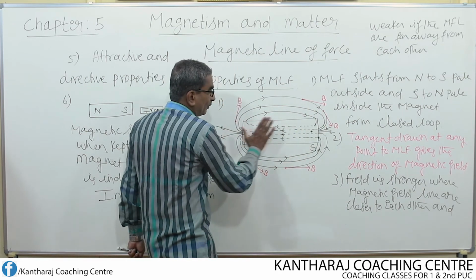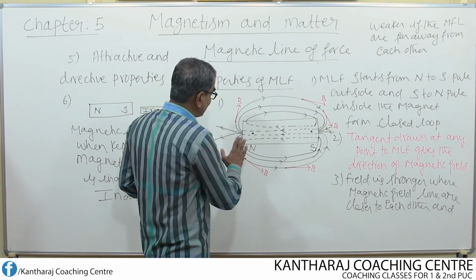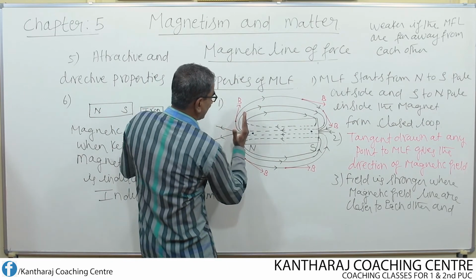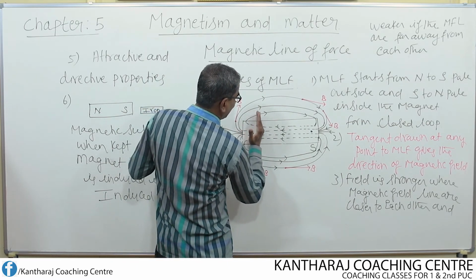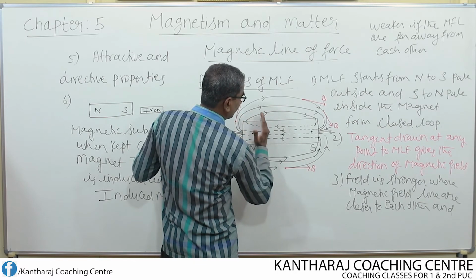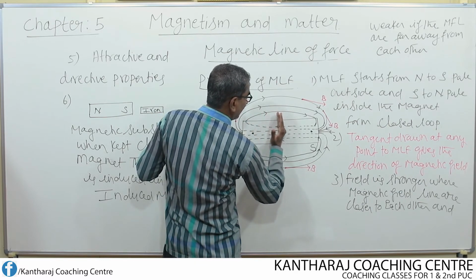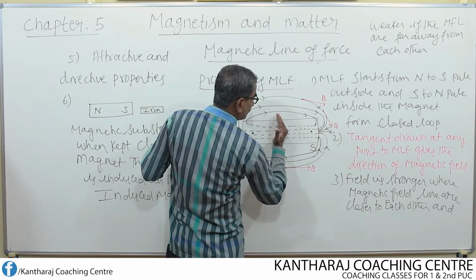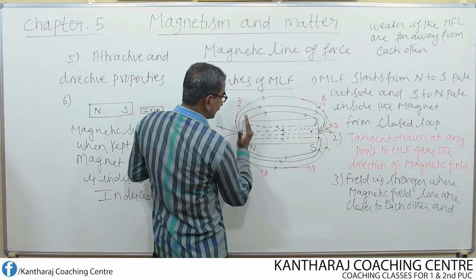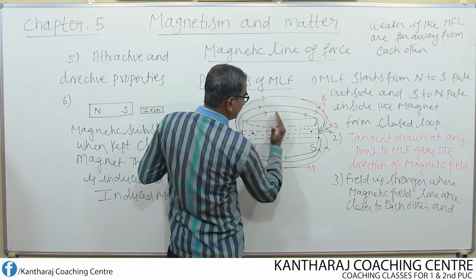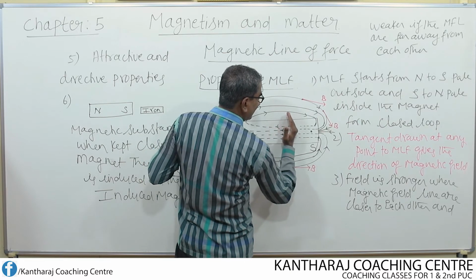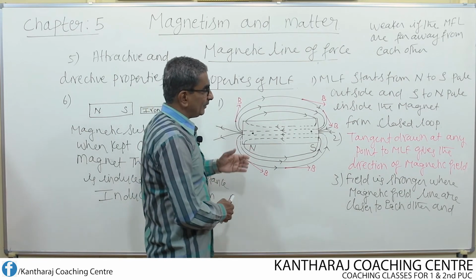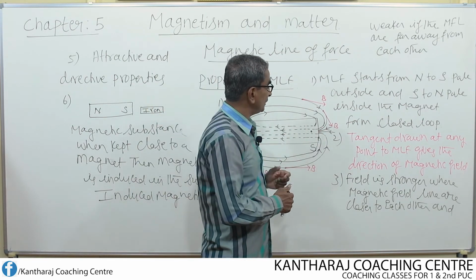So therefore at the pole region the field is stronger, whereas as we move away from one pole to another pole the field goes on decreasing. Look here, stronger, it becomes weak, again becomes weak, it continuously goes on becoming weak up to the center. Now again if we move from the center towards another pole, the weak field slowly goes on increasing. So from here it goes on decreasing, it becomes minimum, again now it starts increasing when we move towards the pole. So this is another property of the magnetic line of force.